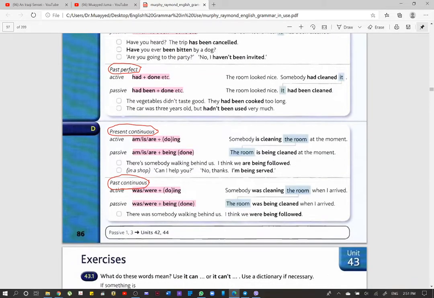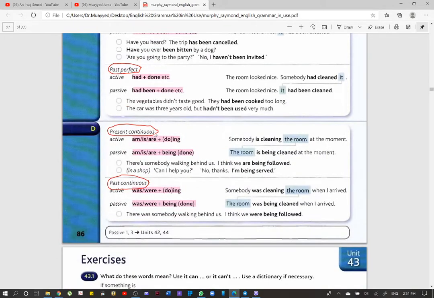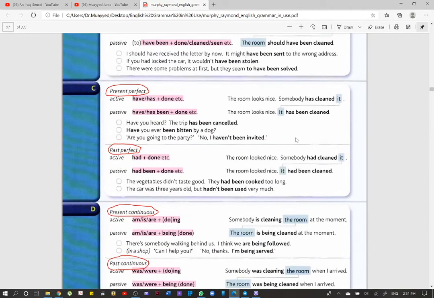Now in D here we have, instead of perfect, continuous. You know the continuous: am, is, are plus verb with ing. For instance, we say somebody is cleaning the room at the moment. Now the main difference between the perfect and continuous is that in perfect we use been, in continuous we use being with ing, because we have the verb to be. And whenever we have the verb to be, we have verb with ing. You know this. So we say the room is being cleaned at the moment, not had or have been cleaned or has been cleaned.